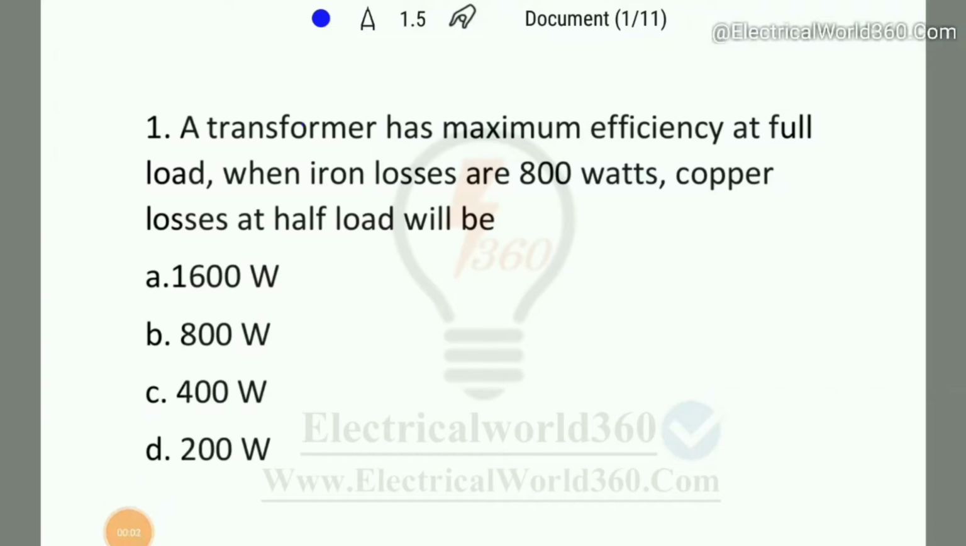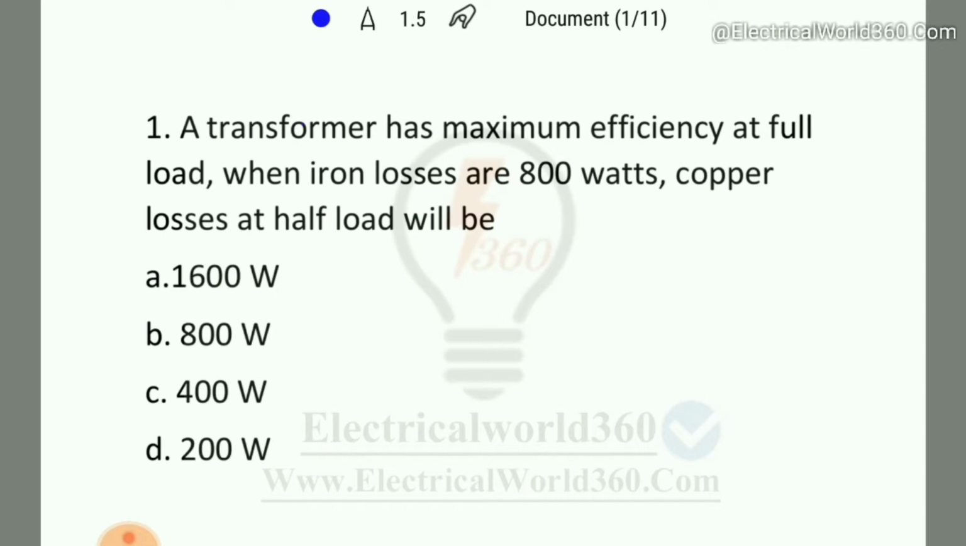Welcome to electricalworld360.com. In this video, we are going to solve the questions of electrical machines. So here you can see the question number 1. A transformer has maximum efficiency at full load when iron losses are 800 watts. Copper losses at half load will be what? The options are 1600 watts, 800 watts, 400 watts, 200 watts.